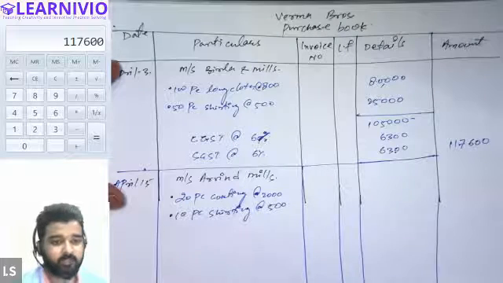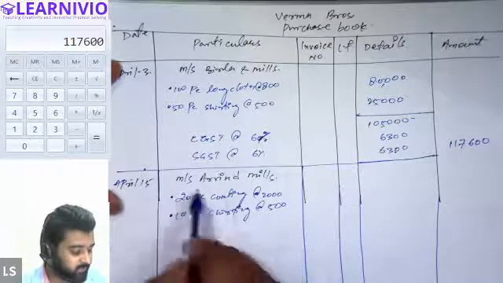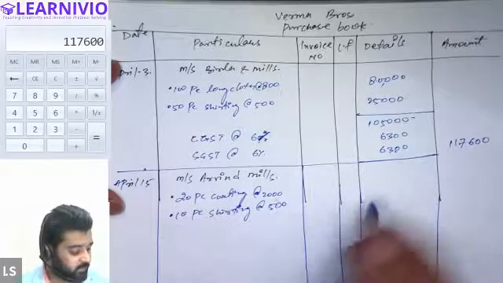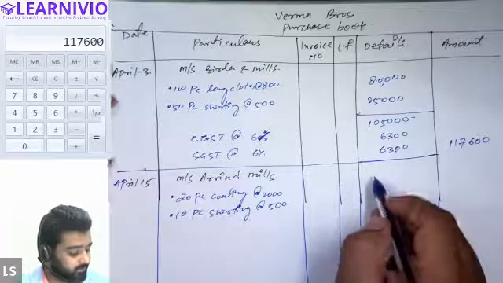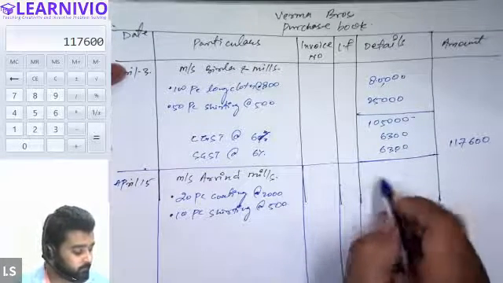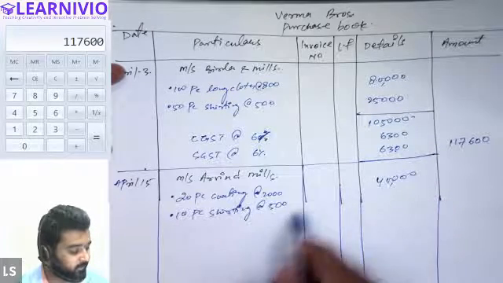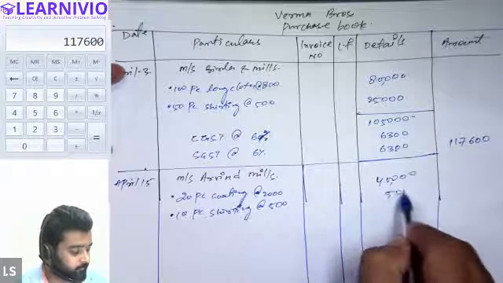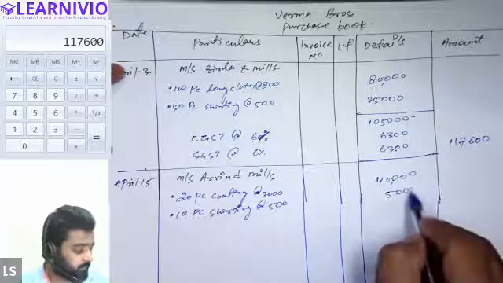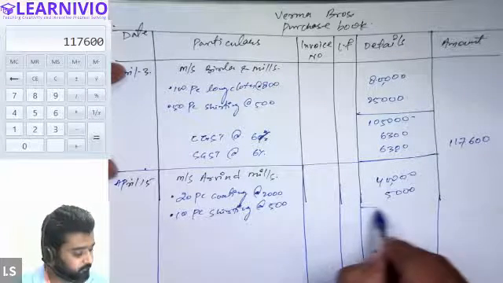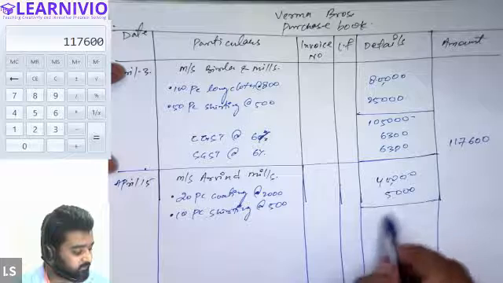And IGST will be applicable. So see, from Messrs. Arvind, we are purchasing 20-piece coating and 10-piece shirting. These are the rates. Now tell me the total value. 20 into 2000, how much will it be? 40,000, right? And 10 into 500 will be 5,000. So total of 40 plus 5 is 45,000.